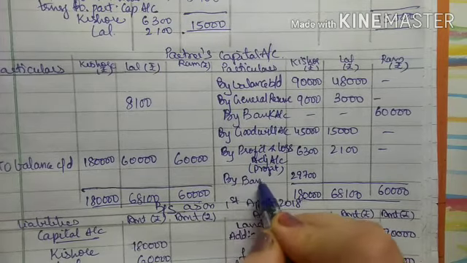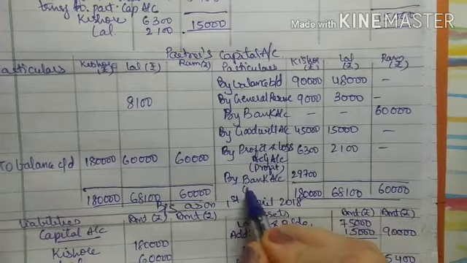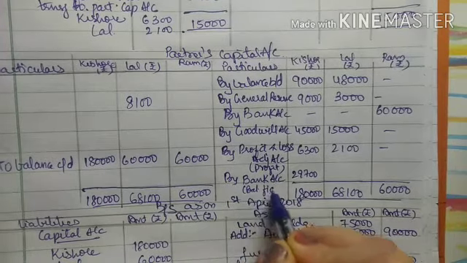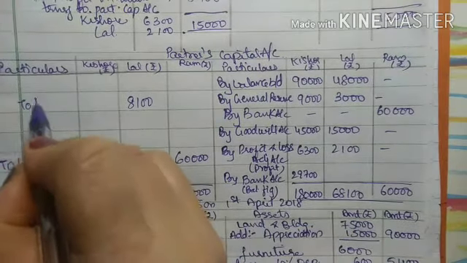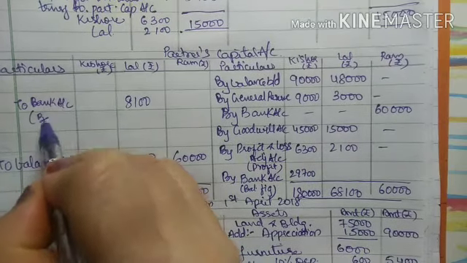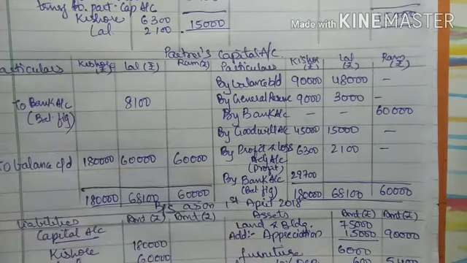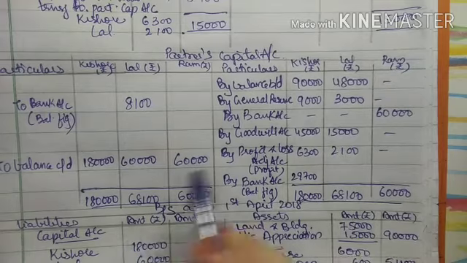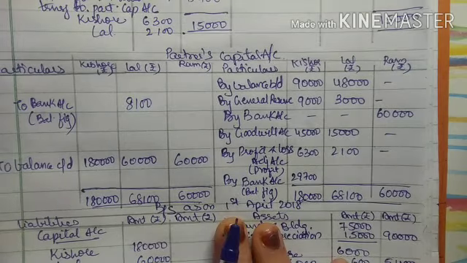So here I will write by bank account. This is the balancing figure. Here I will write to bank account. This is again the balancing figure. Right? So now my partners' capital account is closed.